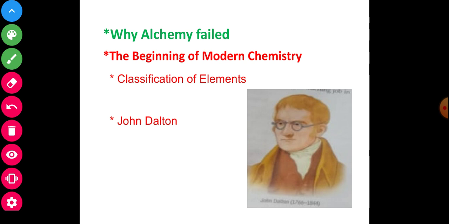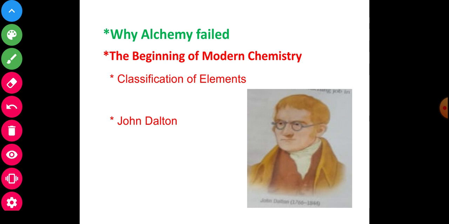Previously I discussed that the very basics of alchemy were incorrect. Everything was thought to be made up of four substances: earth, air, fire and water, which were called elements. From the 1770s onwards, scientists began to discover new substances. The four element theory was disproved, and this was the origin of modern chemistry.